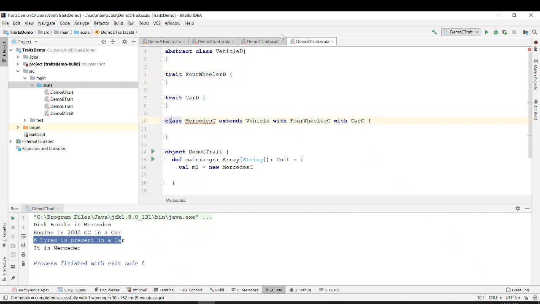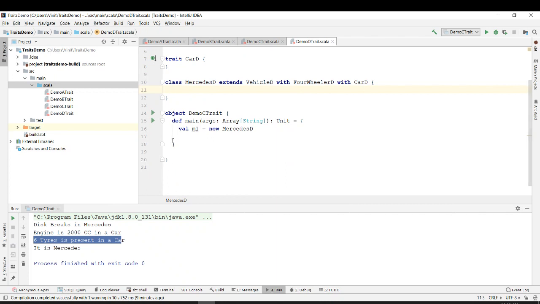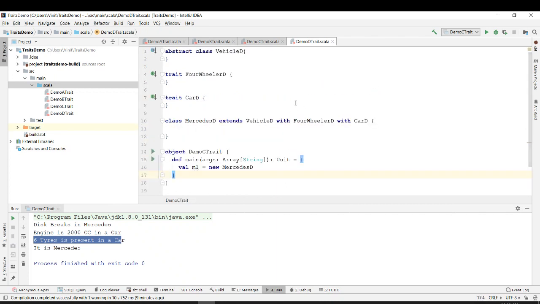It should be car D, this should be Mercedes D, vehicle D, four wheeler D, car D, and Mercedes D. Looks good. We are not looking into much of the functions, or making a program that needs to be run. Just clearing some more concepts.